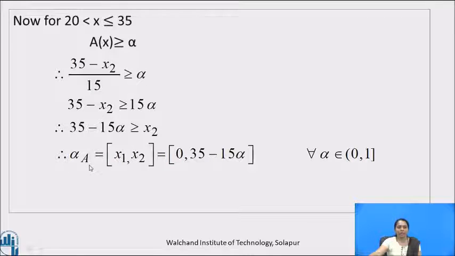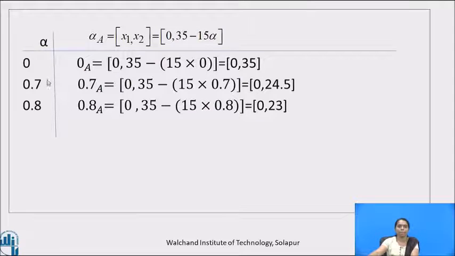So alpha cut of A is the closed interval x1 comma x2 is equal to 0 comma 35 minus 15 alpha, for alpha belongs to semi-closed interval 0 1, and that's why here we can get all the alpha cuts in a tabular form.